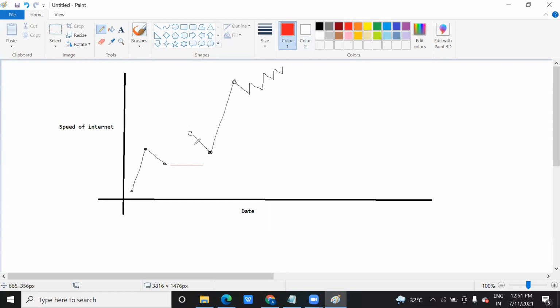This gap will tell us that something is missing here, they have not received the data. This is actually the loss of data, whatever the reason, whether device issue or network issue. They don't have data for this particular day, so this is the loss of data. And this up and down will also tell you the pattern, like what was the speed of the internet.